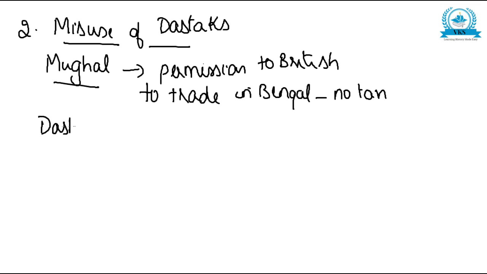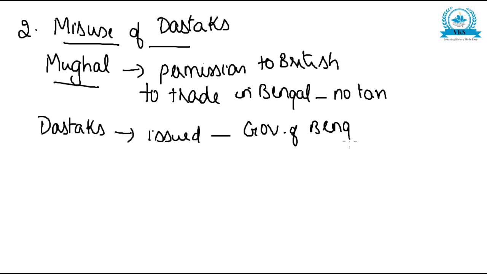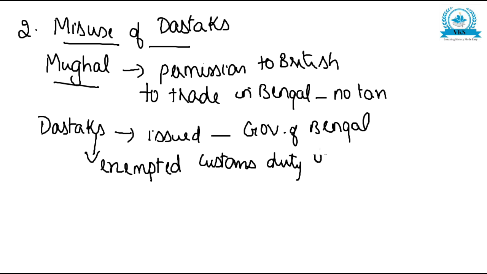For this purpose, Dastaks were issued by the government of Bengal, which exempted the customs duty on trade. So these benefits were given to the British.